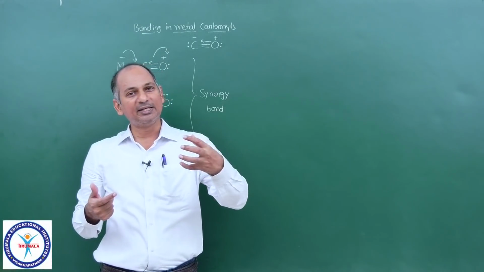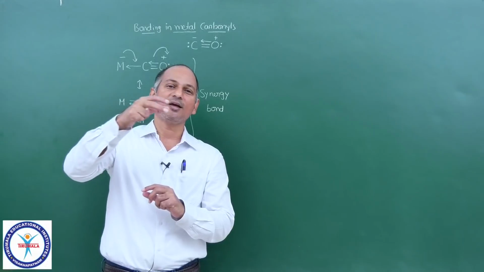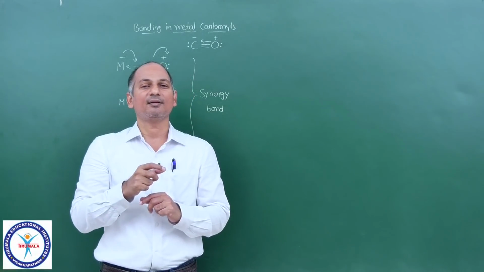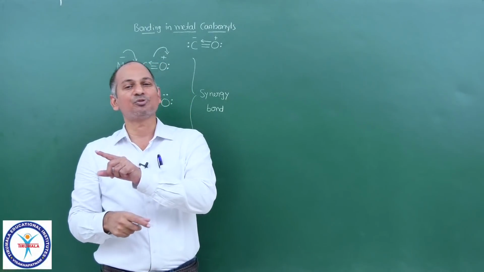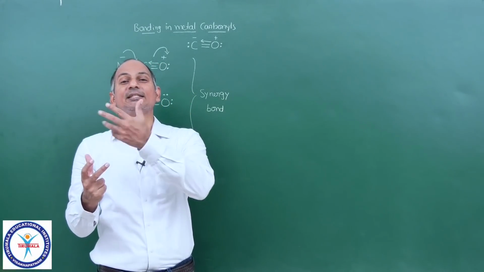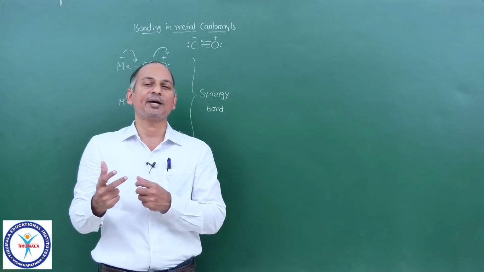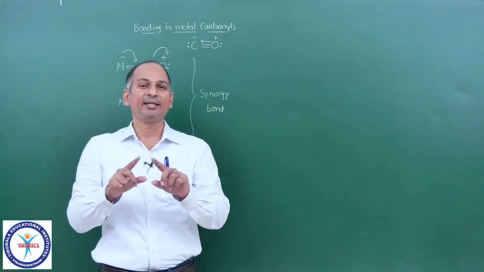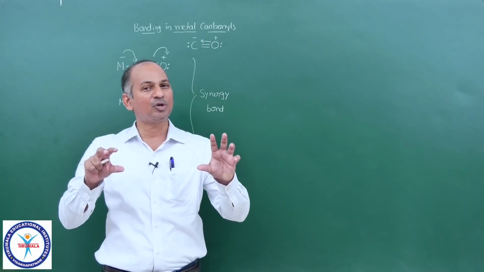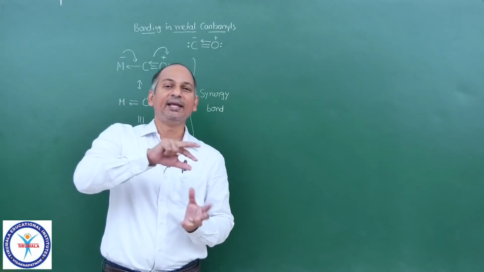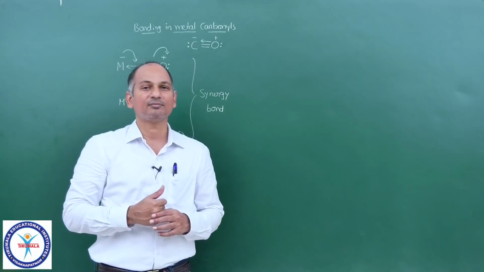The donating ability of carbon monoxide has actually increased because of the donating ability of the metal. And when the metal donates the electron density, it will get a positive charge. So the metal in turn increases its capacity to accept the sigma electrons from carbon monoxide. It is mutual. The metal is increasing the electron donating capacity of carbon monoxide, and carbon monoxide in turn is increasing the electron accepting power of the metal.